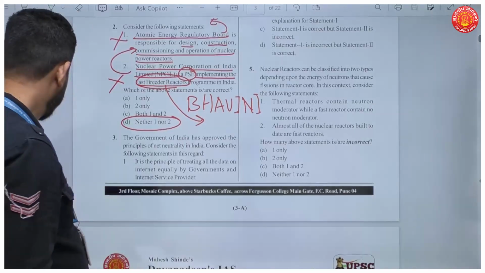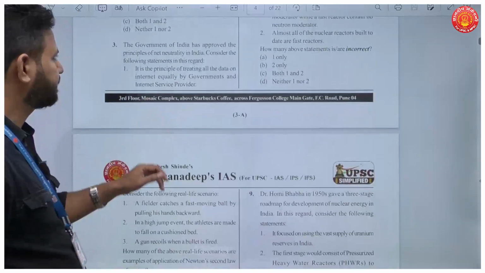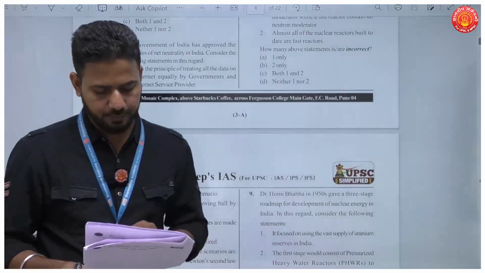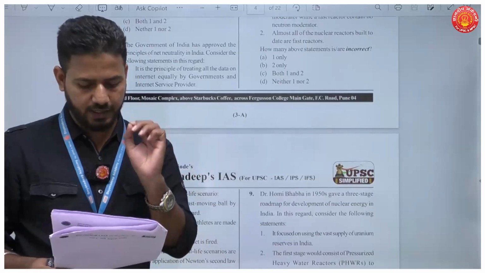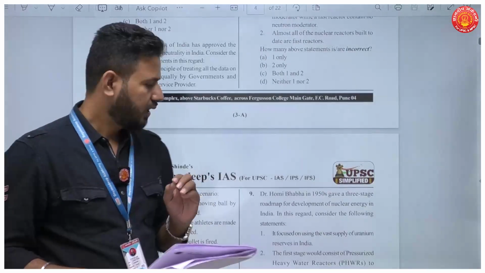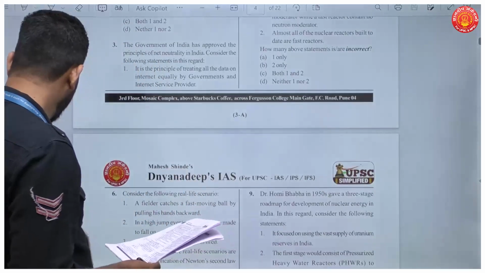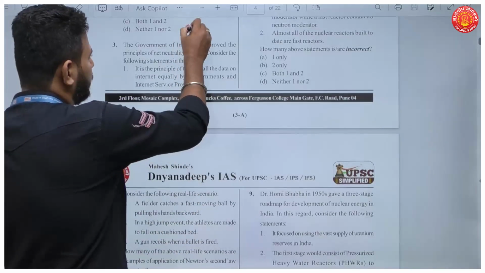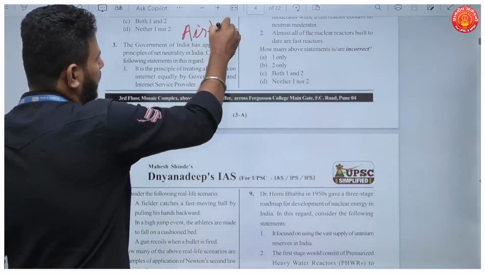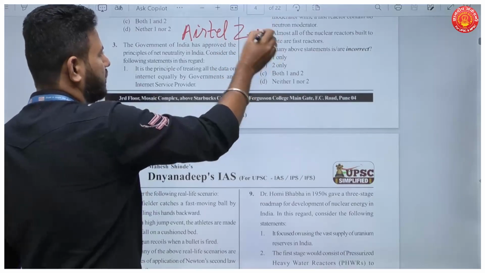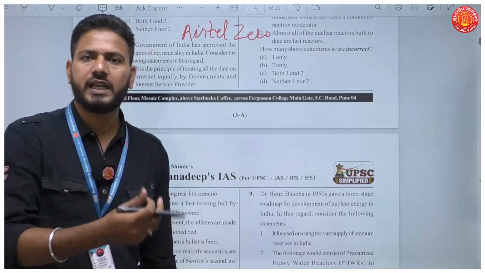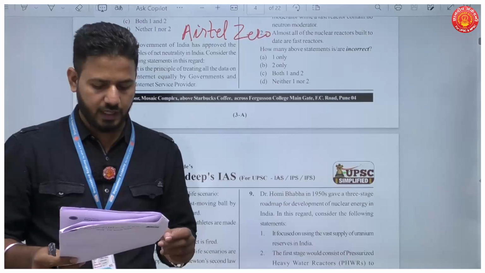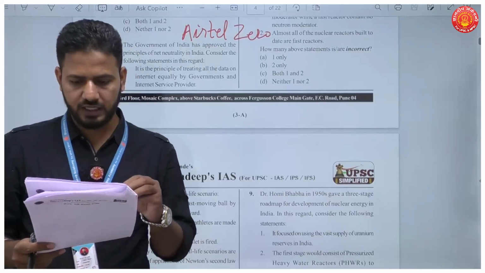Okay. Now, the third question is, the government of India has approved the principle of net neutrality in India. Consider the following statements. Now, net neutrality was in news many years ago because of Airtel Zero. If you have heard this, Airtel Zero, right? It was this program why net neutrality came into news in India. Now, consider the following statements regarding this.